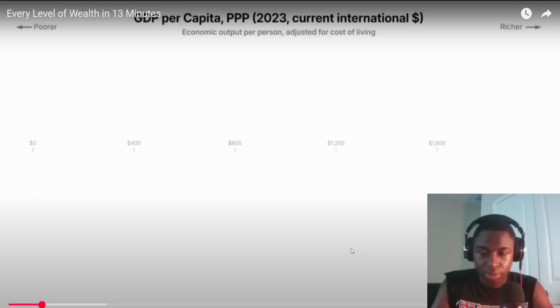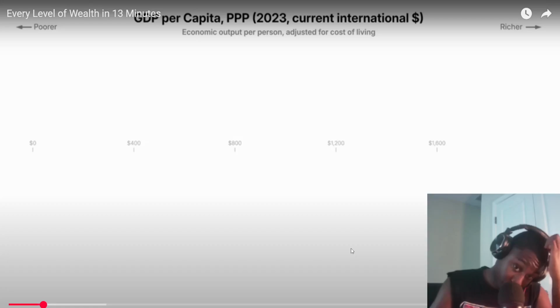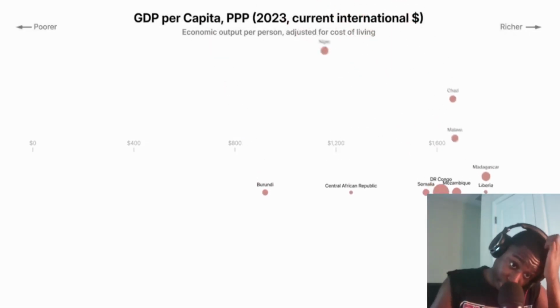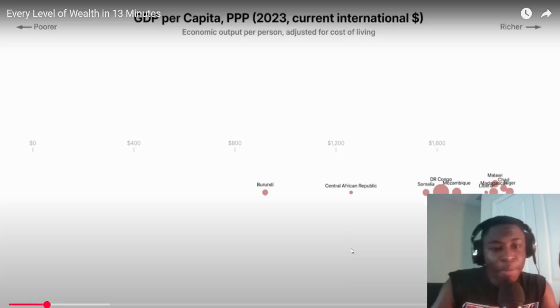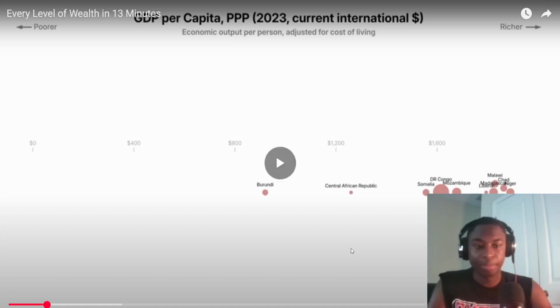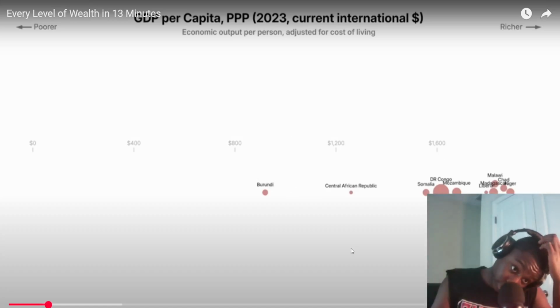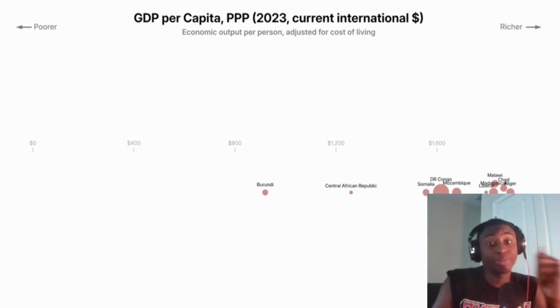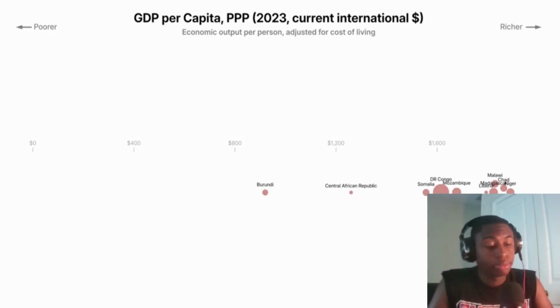I'm gonna rank our countries starting at the bottom. According to the World Bank, the 10 countries with the lowest GDP per capita in the world are all African countries. The more the bubbles are to the left, the lower the GDP per capita. And the country with the lowest GDP per capita is Burundi.